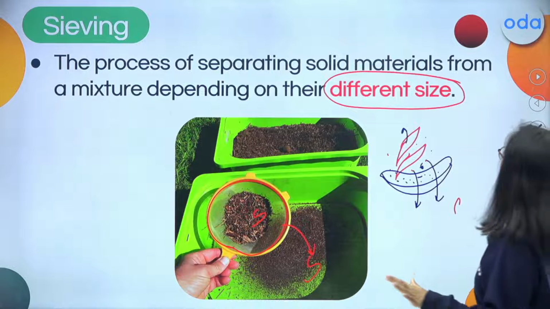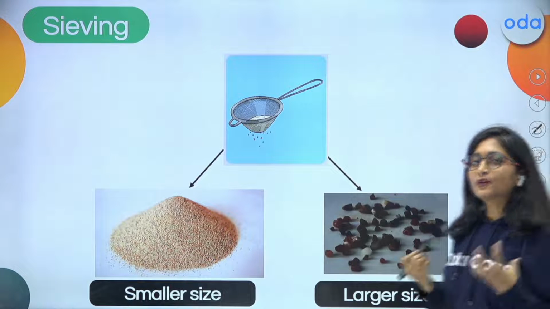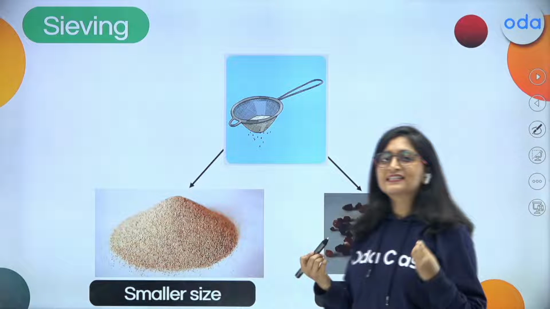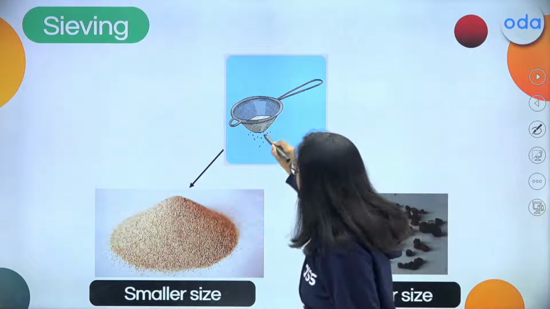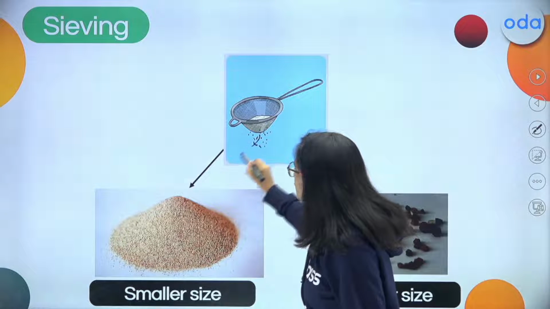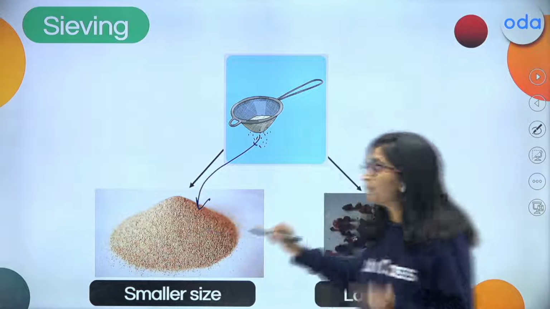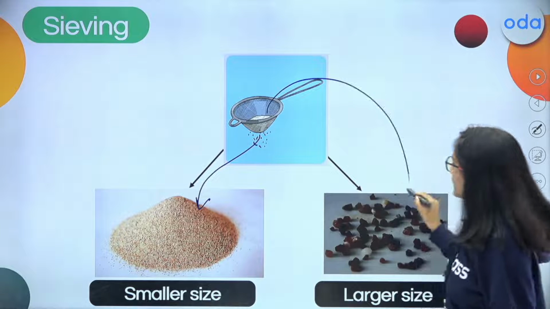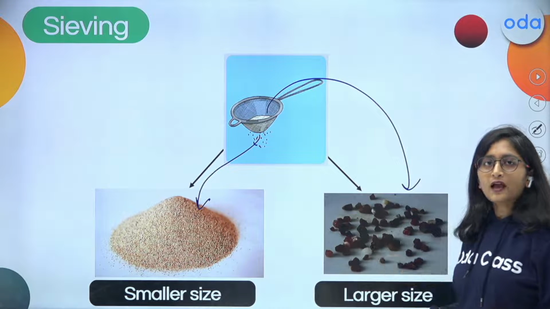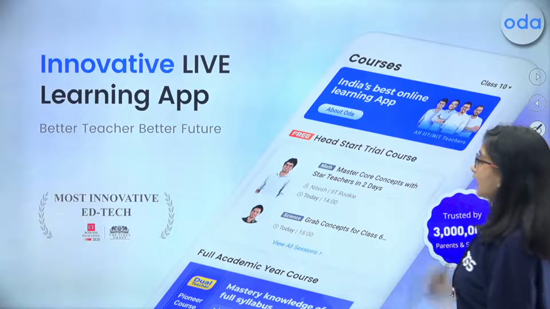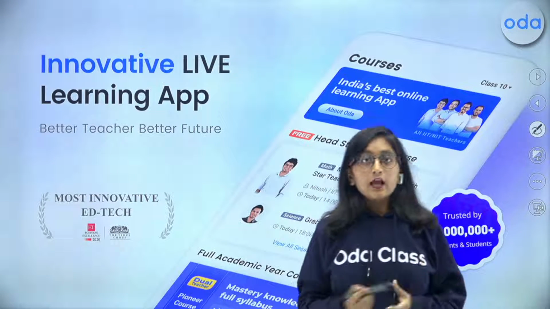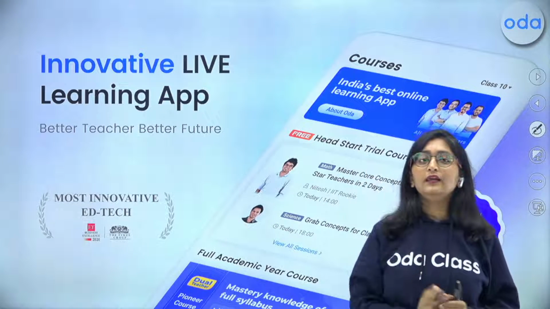So I hope that you all have got to know what the sieving process is. Just taking this example, you can find these are the smaller particles which can be segregated very easily, and the remaining one is just out here. So what we have seen is that sieving can be done on a day-to-day basis. Now we have come across so many processes.